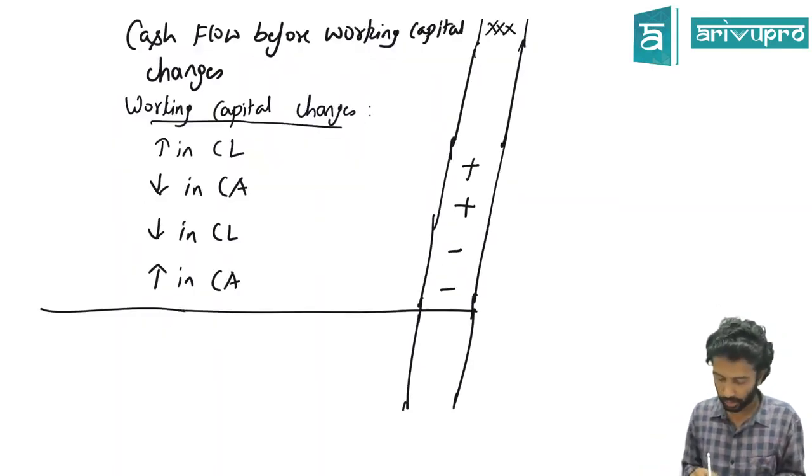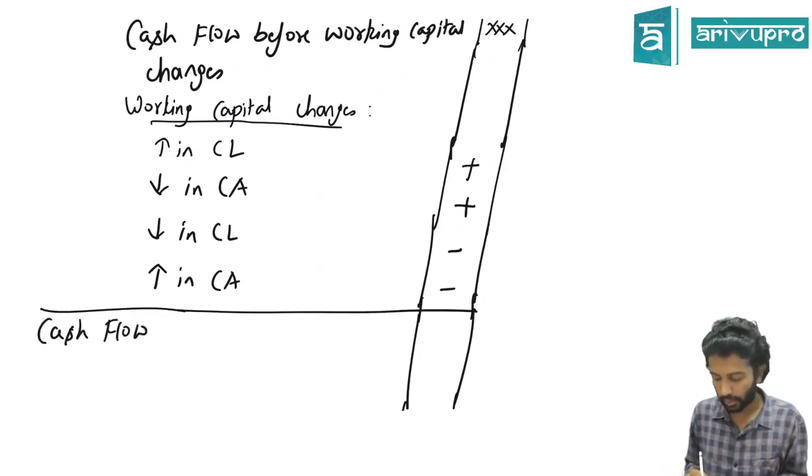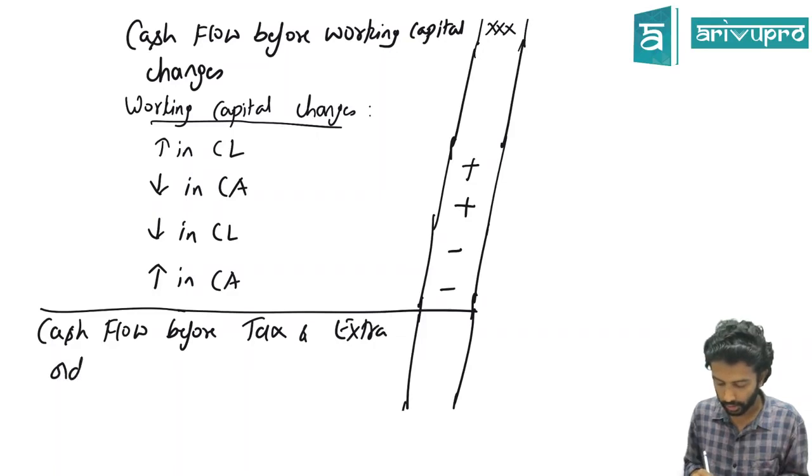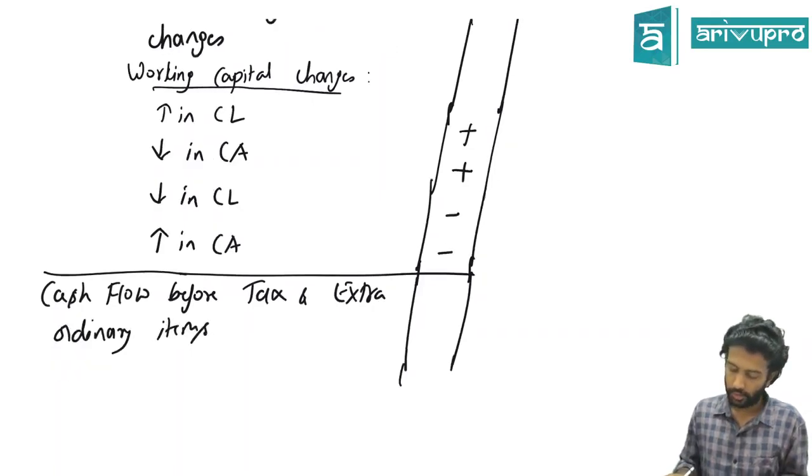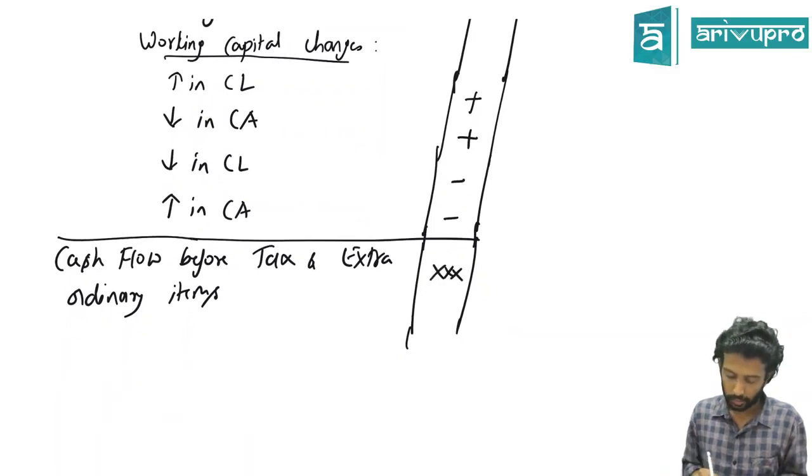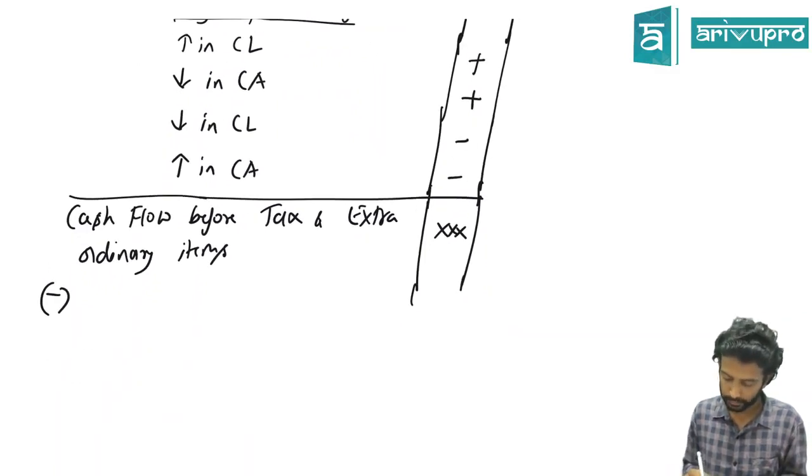Okay, if you do this, what you're going to get is cash flow before tax and extraordinary items. From this, deduct tax paid.